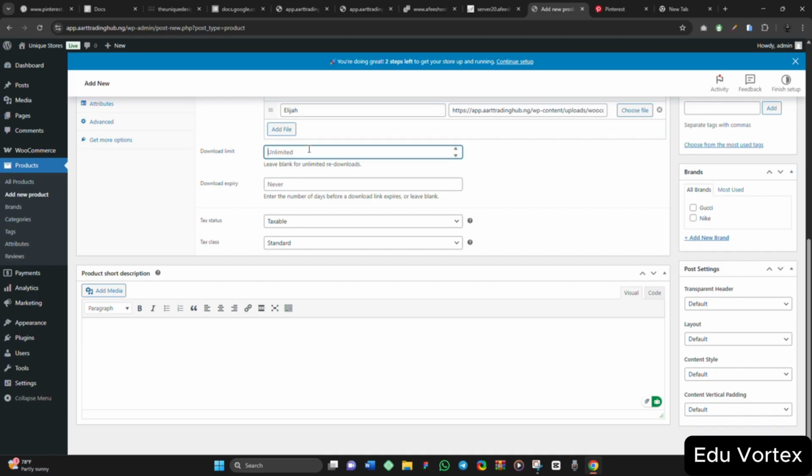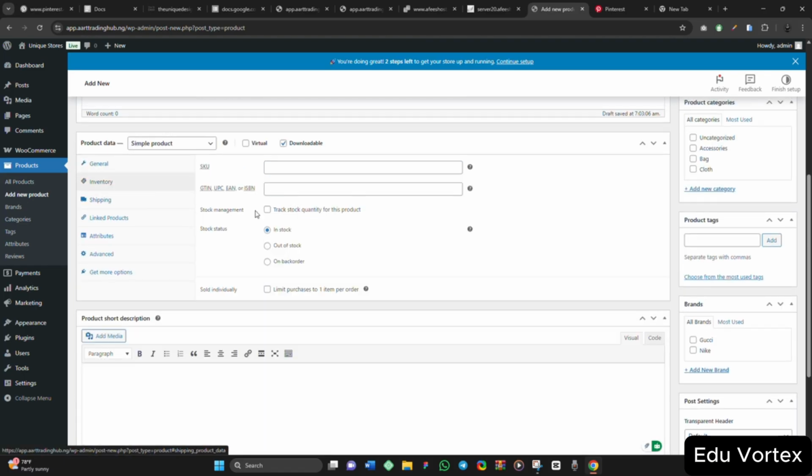For the download limit, if you want them to keep downloading it again and again for one person, you can make it unlimited, or you just want them to download it once. If they have downloaded it once, they cannot download it again even though they bought it. So I will just keep it as unlimited. For the download expiry, enter the number of days before a download link expires. I say never. For the tax, I say not taxable. For the tax class, zero rate.